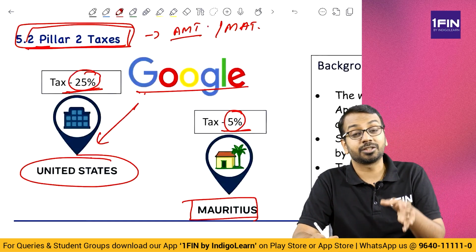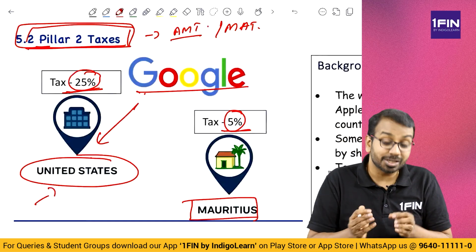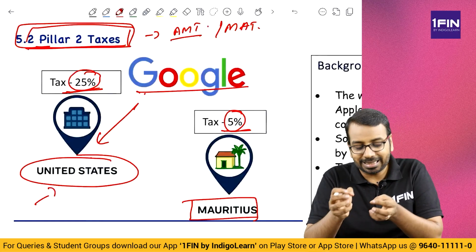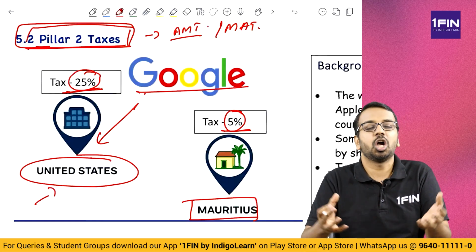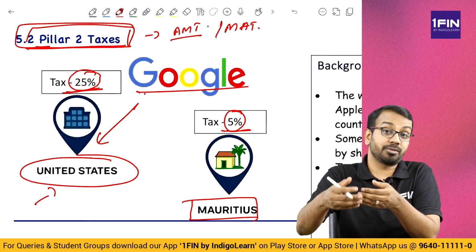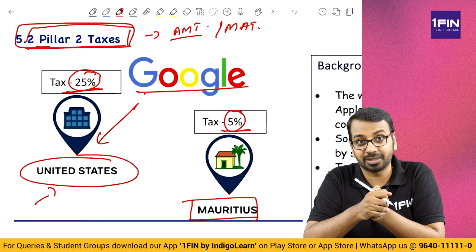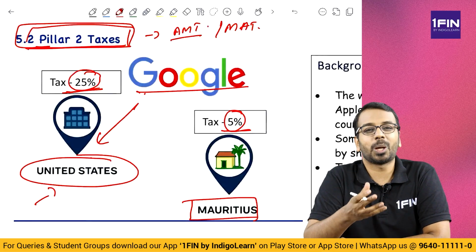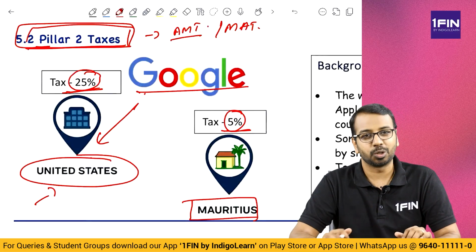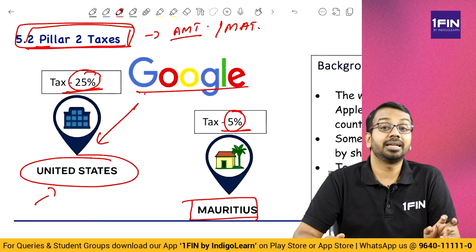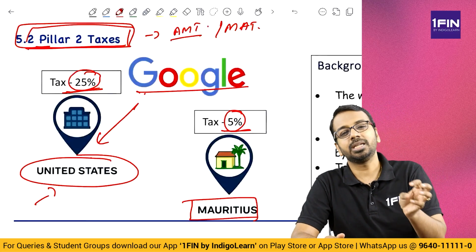So because of this, US is losing out on revenue, and tax havens are getting a lot of companies which are registered in those countries, right? Now this is causing losses to governments across the globe. So what they have done is, there is an organization called OECD.